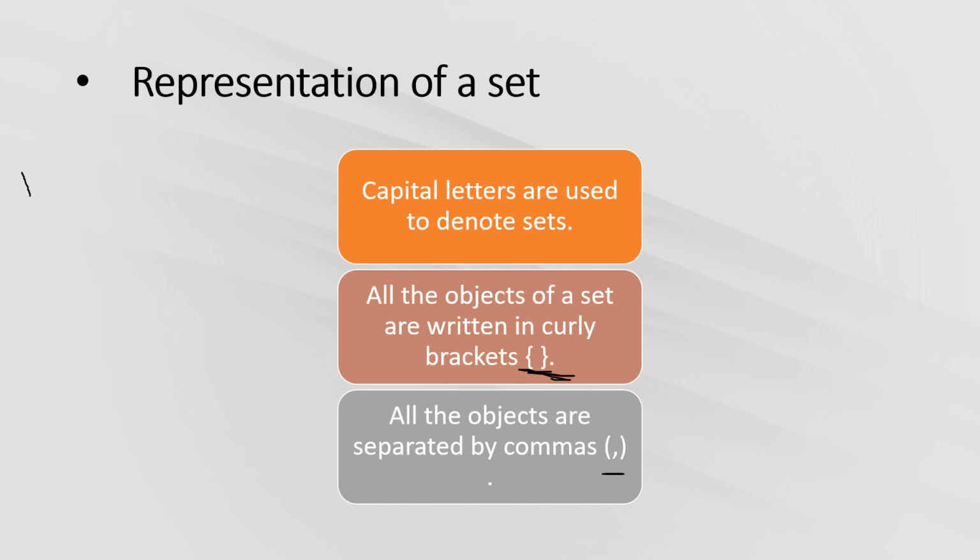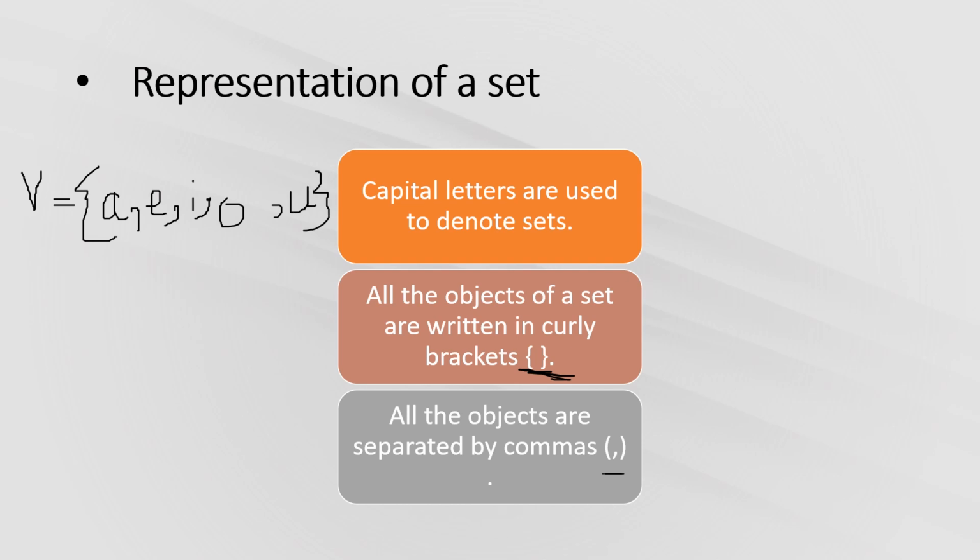It is the set of vowels, so I will name it capital V equals, and curly bracket, A, comma, E, comma, I, comma, O, comma, and U, and again curly bracket.